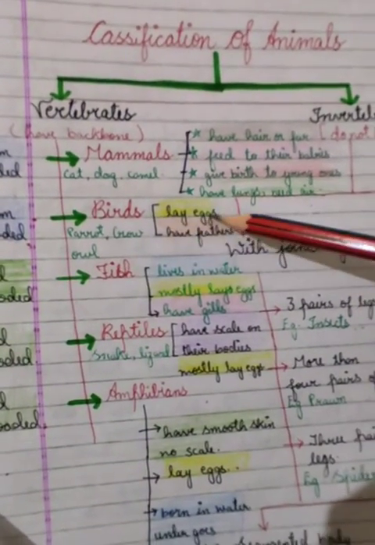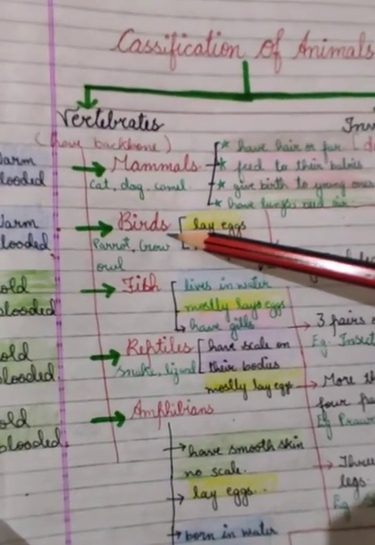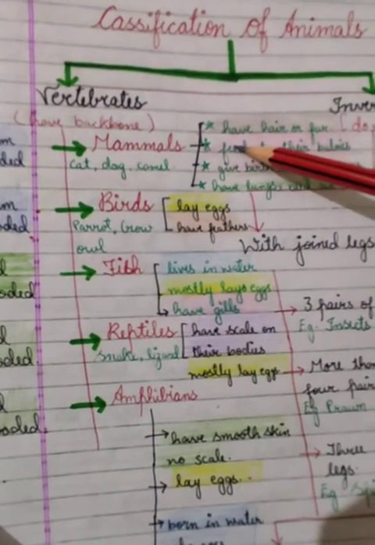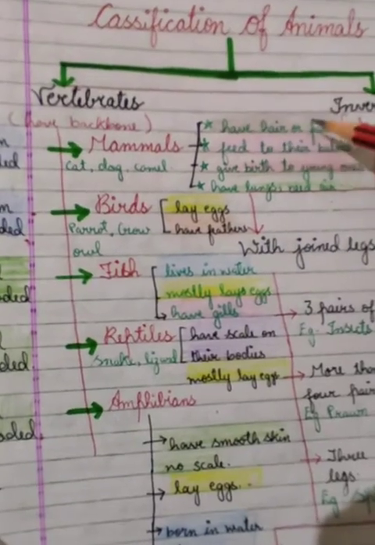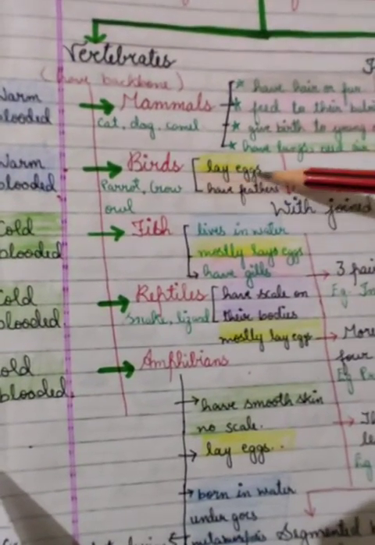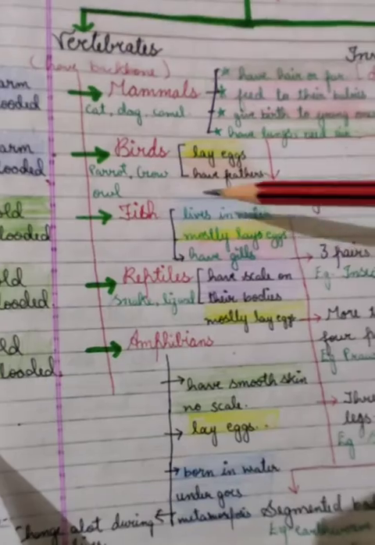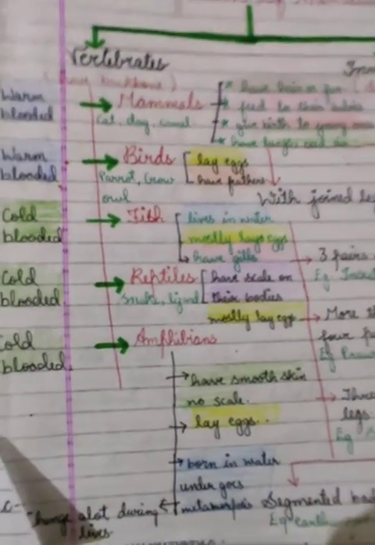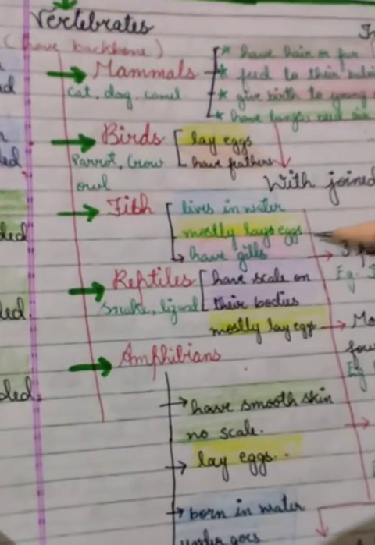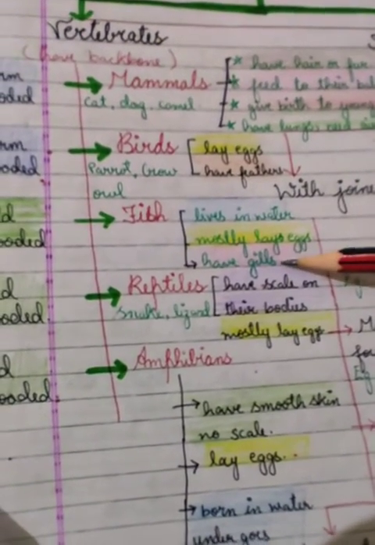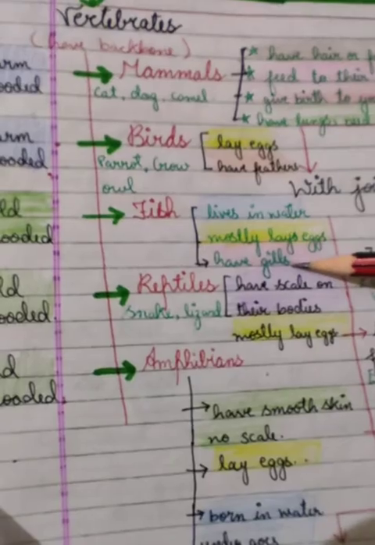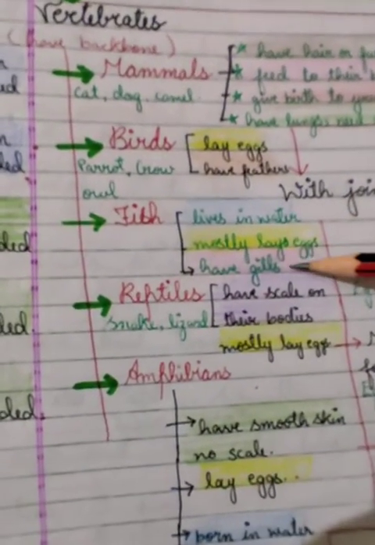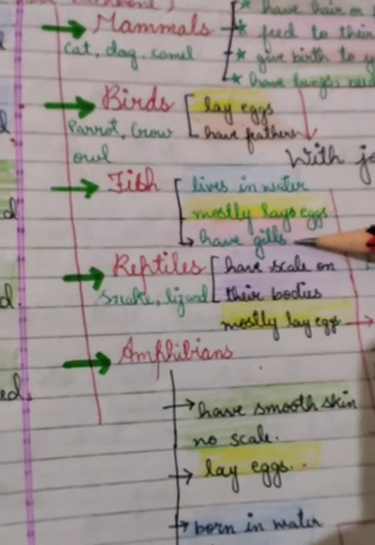Birds. What is the special feature of a bird? They lay eggs and they have feathers. Mammals do not have feathers. Instead of that, they have hair or fur. Birds have feathers. Fish mostly live in water, and they mostly lay eggs. They have gills. What is the special feature of fish? They have gills. And what do mammals have? They have lungs. So how do fish breathe? They breathe through their gills.